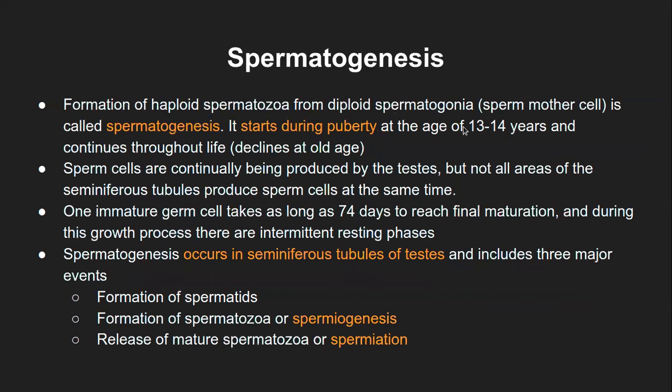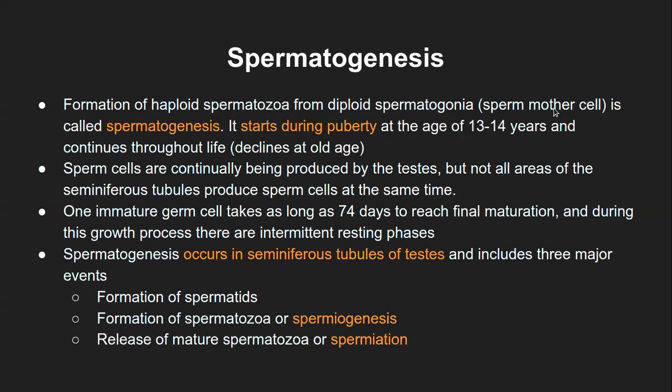Now we are going to look at the specific gamete formation process within male individuals. Spermatogenesis can be defined as the formation of haploid spermatozoa, or sperm, from diploid spermatogonia, that is the sperm mother cell. Mother cell literally does not refer to the gender of the cell, but is just the originator of the spermatozoa or the sperm.